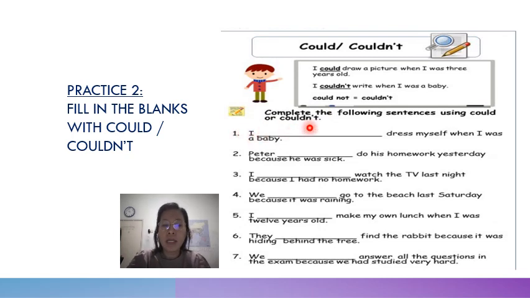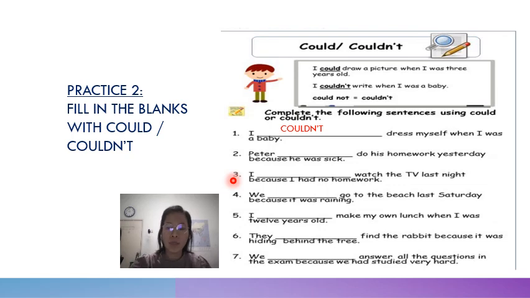Okay, now complete the following sentences using could or couldn't. Okay, let's try. Okay, I dressed myself when I was a baby. Do you think a baby can dress himself? Adakah baby boleh pakai baju sendiri? Boleh tak? Tak boleh kan? So, number one, I could dress myself when I was a baby. Okay, I couldn't dress myself.